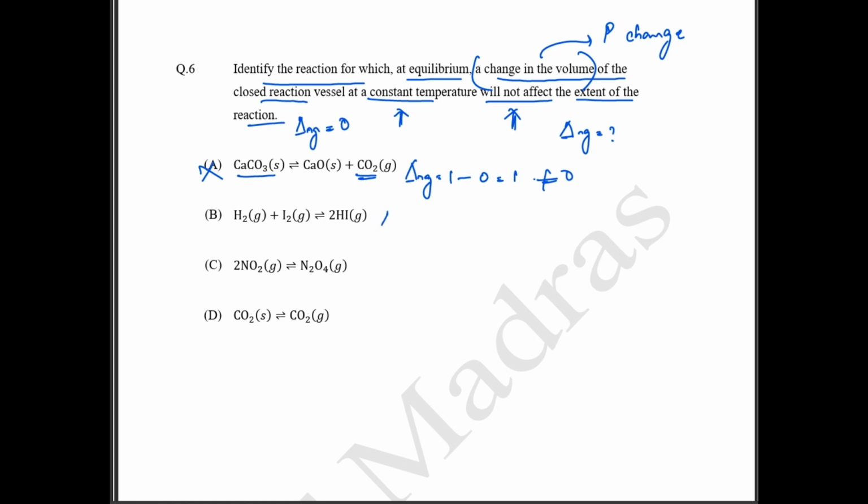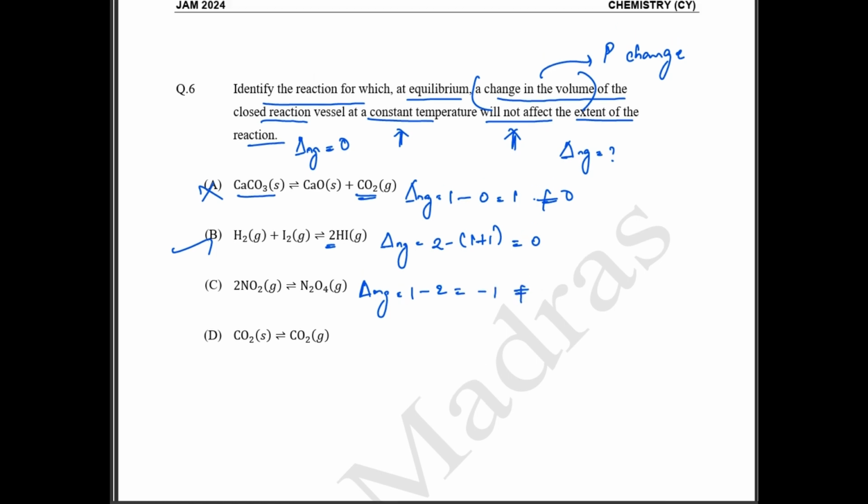Look at option 2. If you take del ng, we have two moles of product, and on the reactant side we will have 1 plus 1, both are gaseous state, so this is going to be 0. So option B is the correct answer. Likewise, if you do for option C, this is going to be 1 minus 2, which is equal to minus 1, not equal to 0.